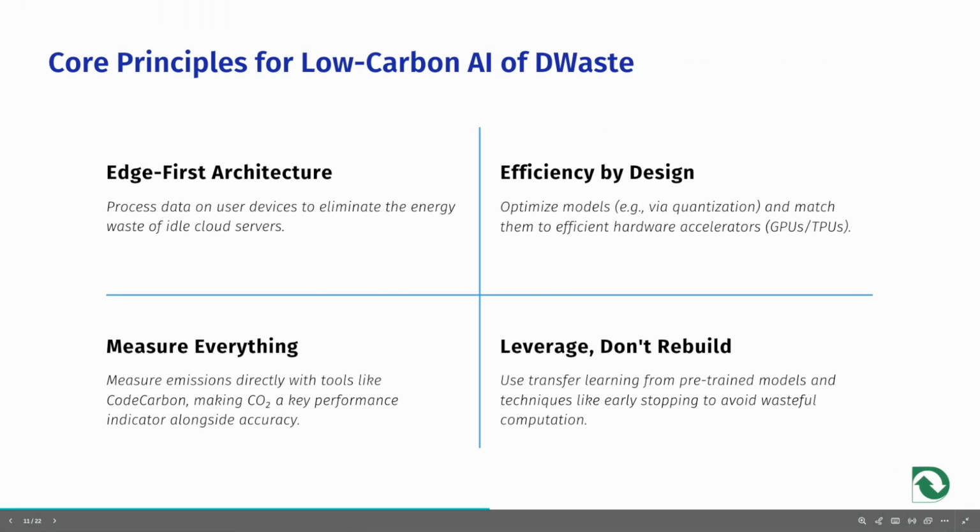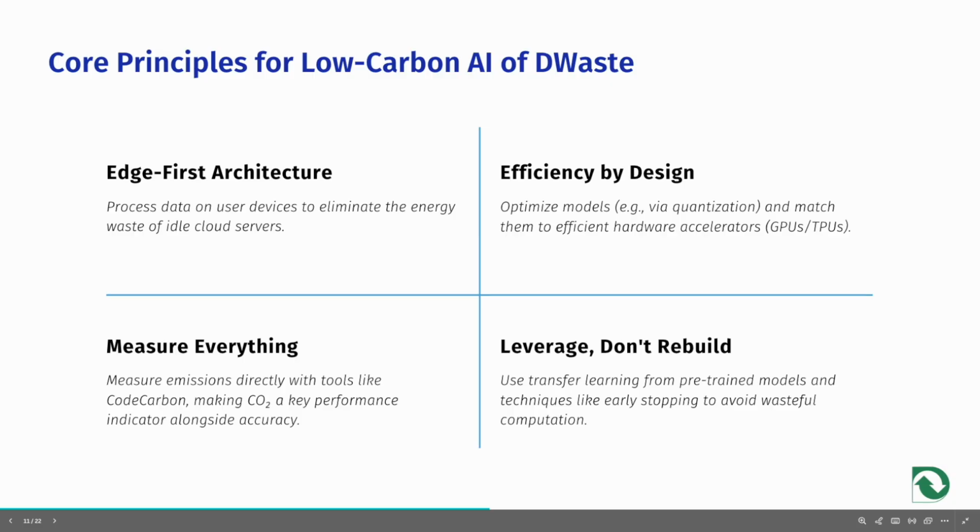Our core principles for low carbon intelligence are engineered to minimize DWaste's environmental footprint across our entire operation. We adopt an edge-first architecture, processing data directly on user devices to eliminate the energy waste of idle cloud servers. We measure operational emissions of our AI models using tools like CodeCarbon to track CO2 emissions as a key performance indicator alongside accuracy, with a focus on green software practices.